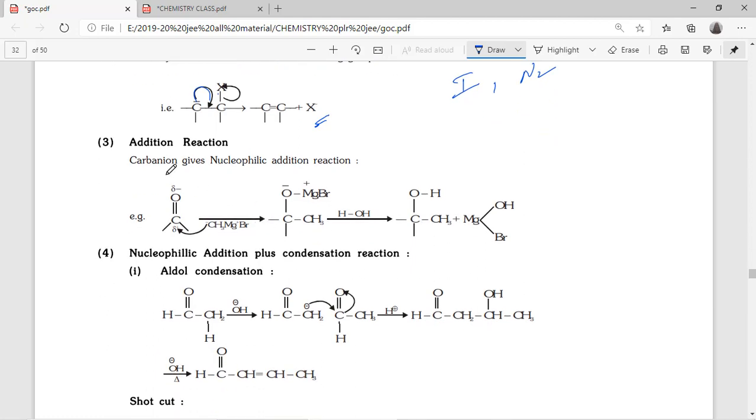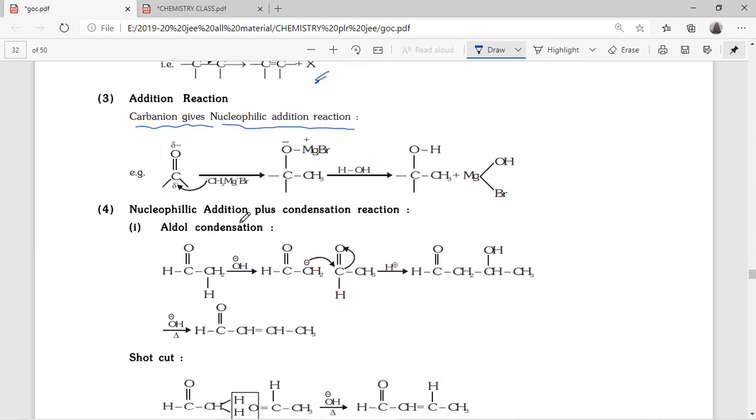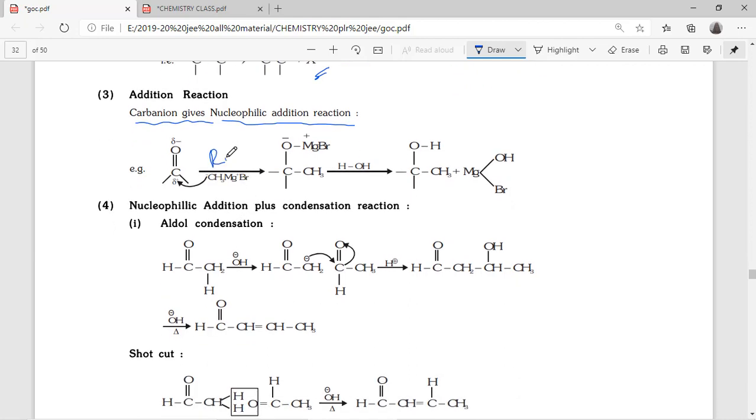Next, addition reaction. Carbanion also gives nucleophilic addition reactions. In the Grignard reagent RMgX, R is minus, and this nucleophile attacks on this carbon. Why on this carbon? Because this pi bond is shifted to the oxygen side, carbon gets positive charge, oxygen gets negative charge.